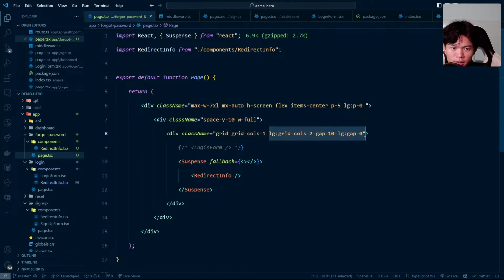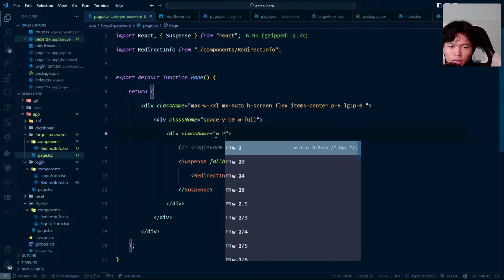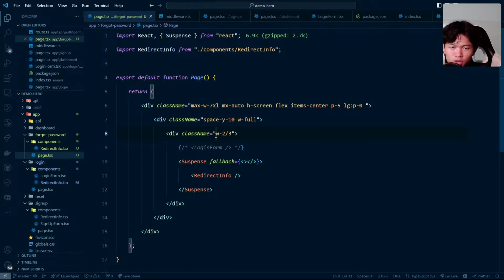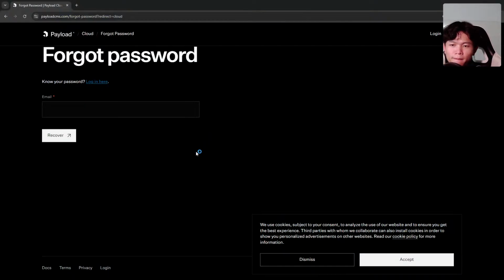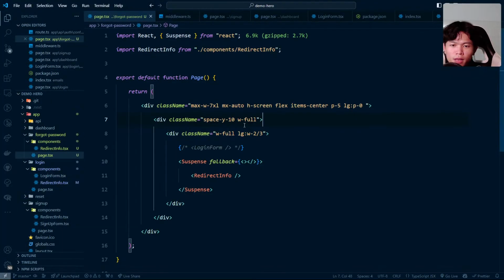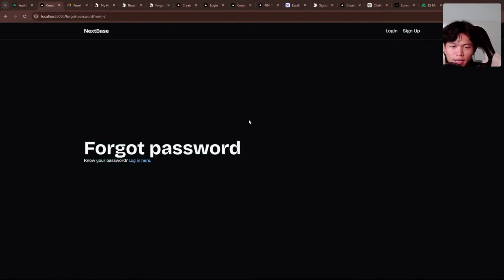I'm not sure why I need a grid right here. No, I do not need a grid right here. I just do the width 2 by 3, and then I'm gonna do width full later on. Not this one, let's go this, so then I can switch tab, right?